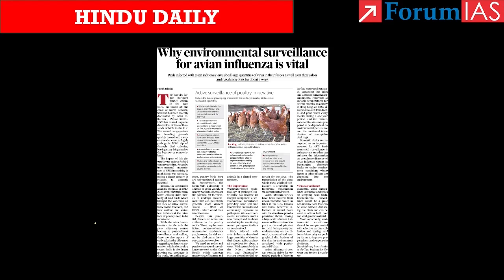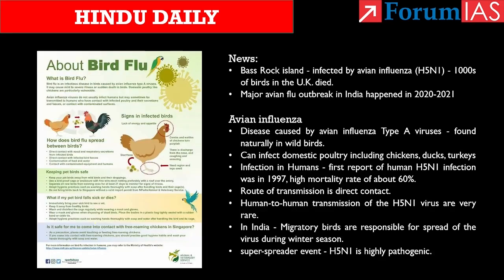See, recently the Bass Rock Island, which is close to Scotland, got infected by avian influenza, that is H5N1 or bird flu, and because of this, thousands of birds in the UK died, and the disease spread involved intramammal transmission of H5N1. So it is said to be a major concern as the latest major avian flu outbreak in India happened in the year 2020 to 21.